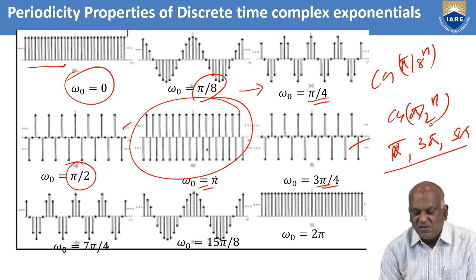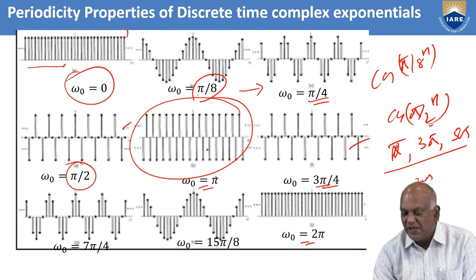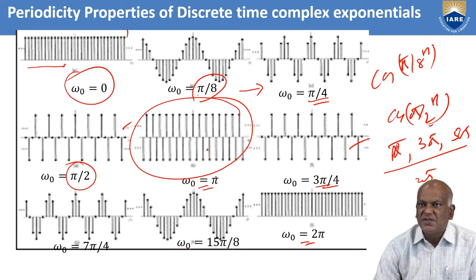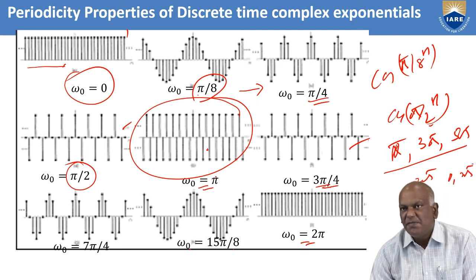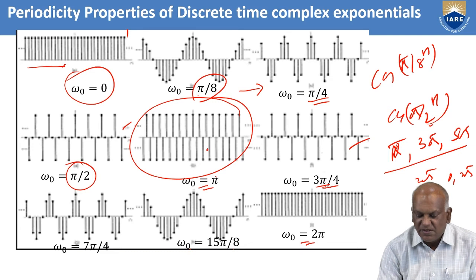When omega naught reaches 2 pi radians, the rate of oscillations slows down smoothly. That means at 2 pi radians, the rate of oscillations is very slow, and the frequencies are very low as well.